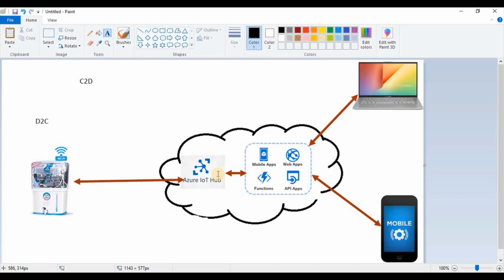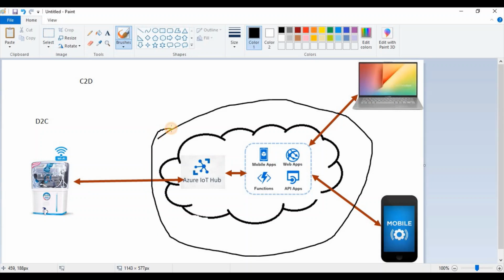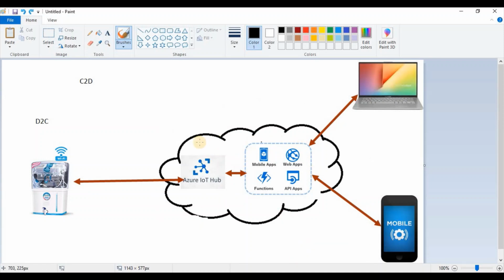So this is called device to cloud. That means the device is sending some information to our cloud. This is our cloud. The IoT hub and all the other Azure components that we are using are called the cloud. If the device is sending information to the cloud, it's called device to cloud communication.